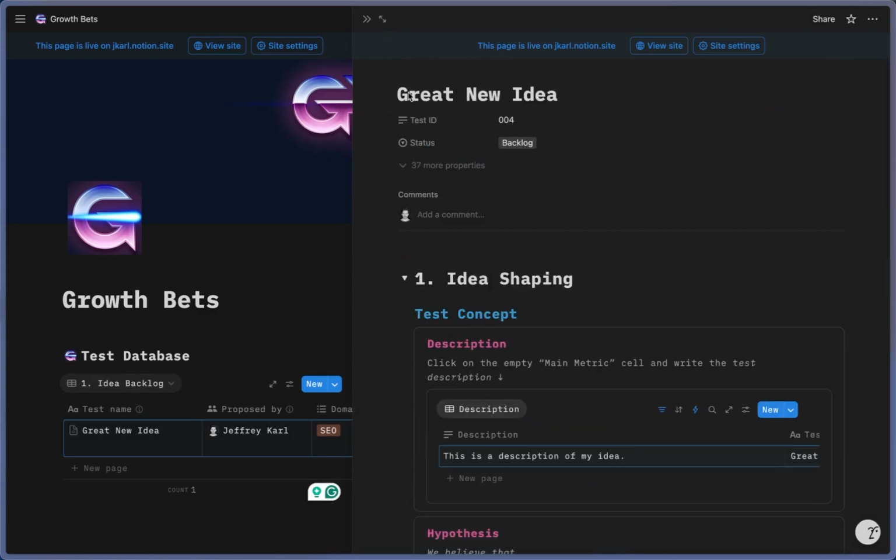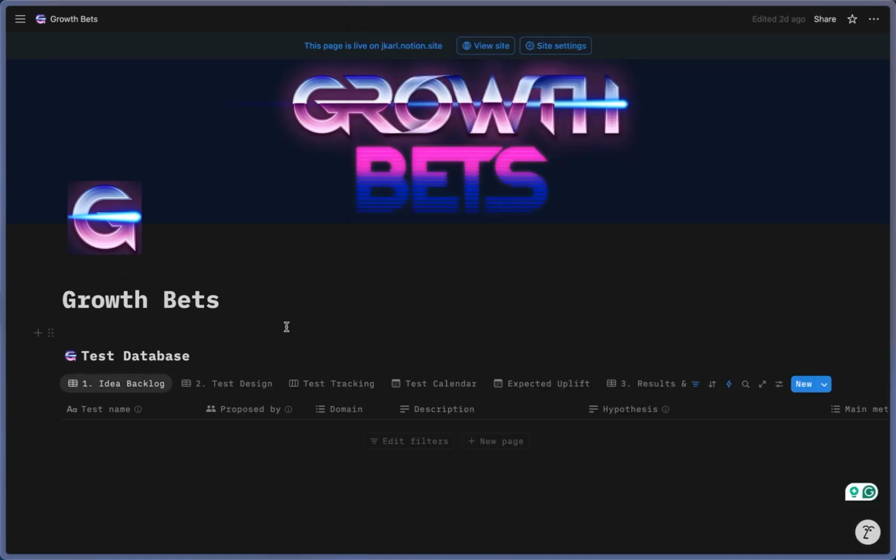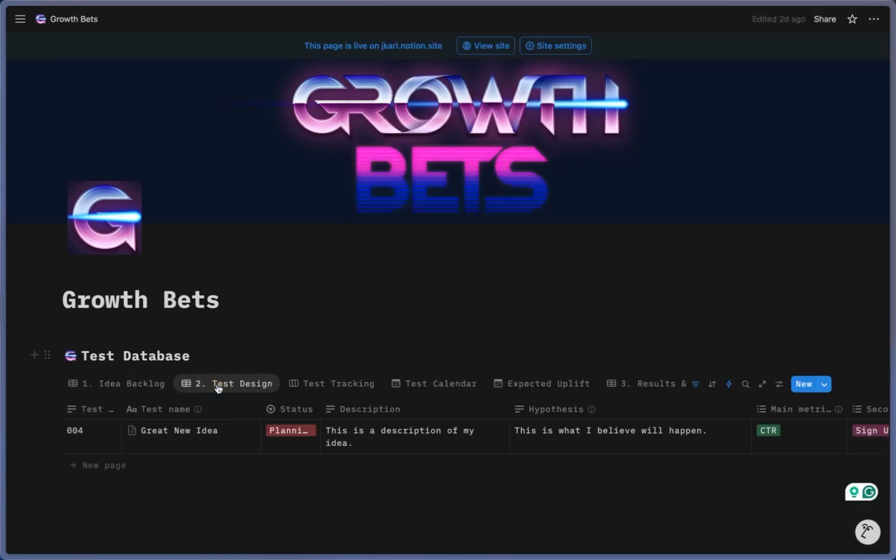Let's say we now pick this idea. You go through your growth team, growth pod meeting, and you decide that, yeah, this idea, we're going to move forward with this one. We're going to turn it into a proper experiment. So we're going to move this over to the planning stage. You'll notice the second I change the status of this from backlog to planning, it moves from this view, this idea backlog tab, to the test design tab. So these two views are synced and it moves right along from left to right.